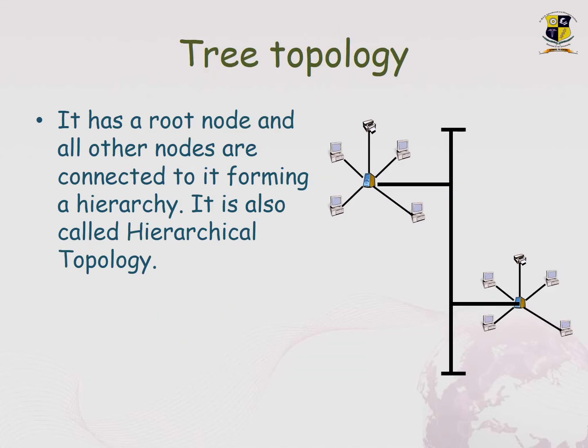Now coming on to the tree topology, which is in a tree structure where it has a root node and all other nodes are connected to it, forming a hierarchy. So tree is something like a hierarchy where you will have a root node, and below that you will have all the other nodes which are connected to the root node. It is also called hierarchical topology, because it is in the form of a hierarchical structure.